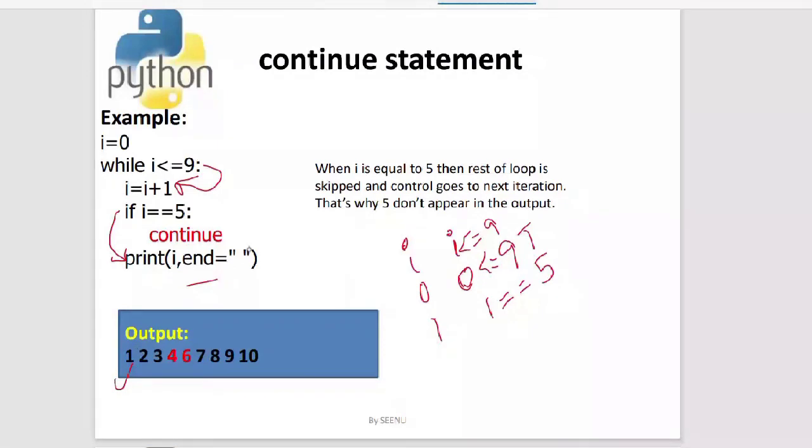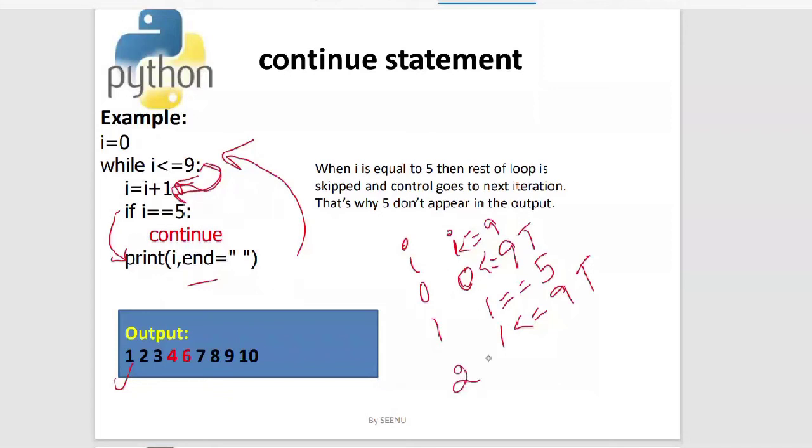In the next iteration, what is the value of I? The value of I is 1, so it will check for the condition again. Is 1 less than or equal to 9? Yes, it is true. Now what happens? It enters into the while body, where we are incrementing the value of I to 2.